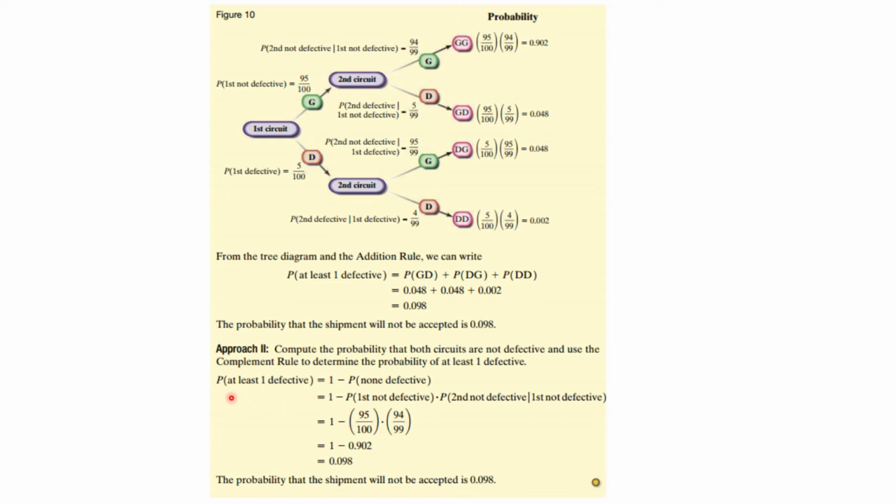Or, what you could say is the probability of at least one defective is 1 minus the probability of none being defective. So 1 minus, the first not defective is that, times the second not defective would be that. And so multiplying these, I get this, and I subtract, I'll get the same number. So we have two approaches.